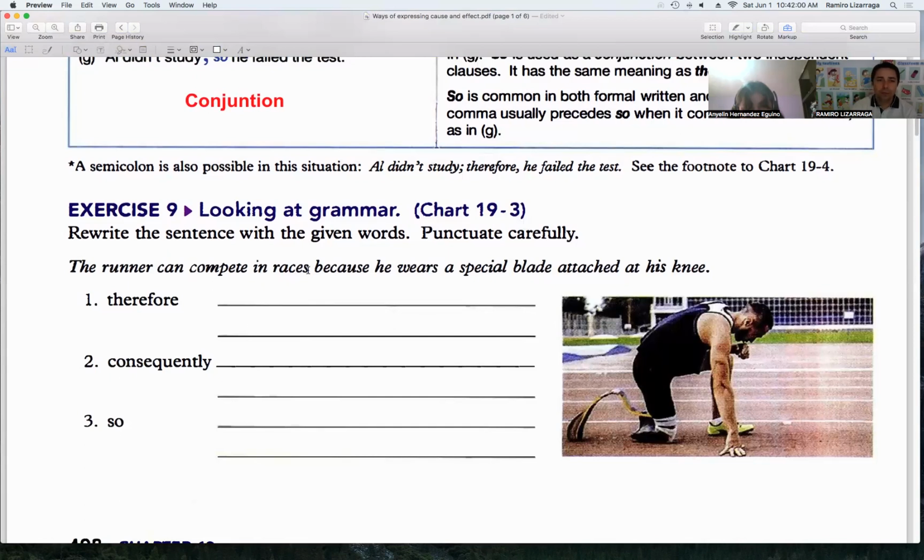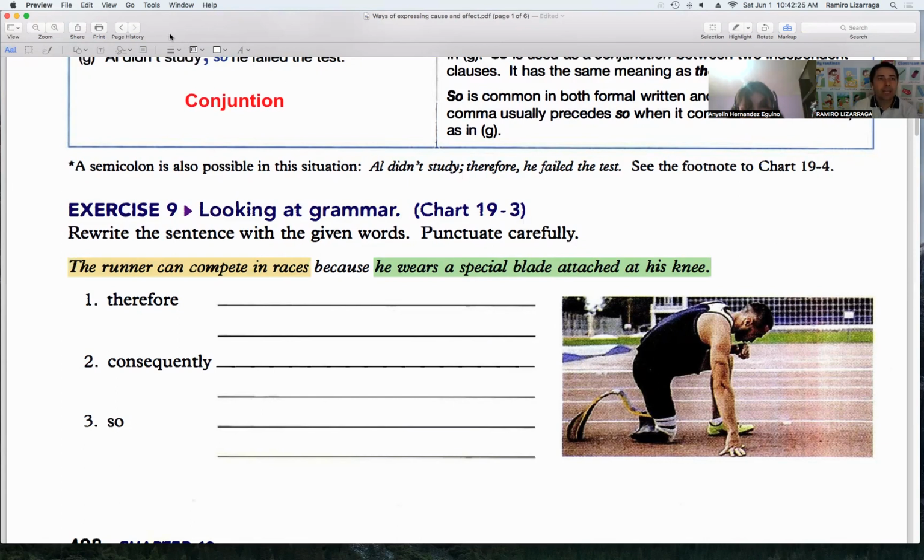So here's one sentence: the runner can compete in races. Here's another one: he wears a special blade attached to his knee. This is the second sentence. So now we have to rewrite these two using therefore.